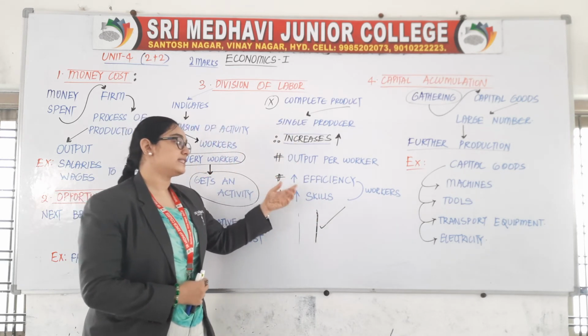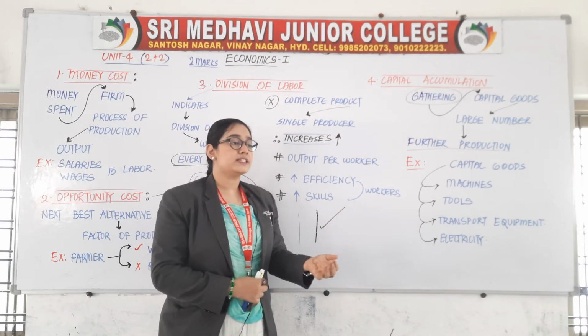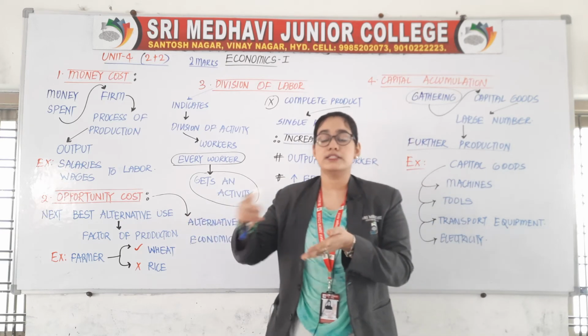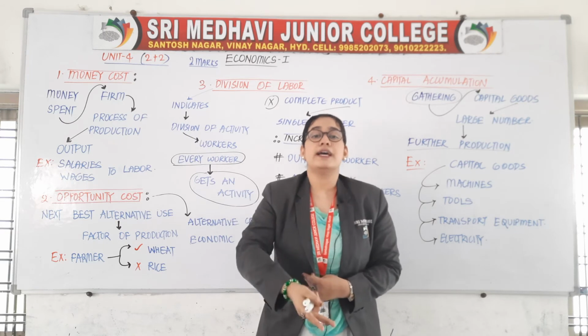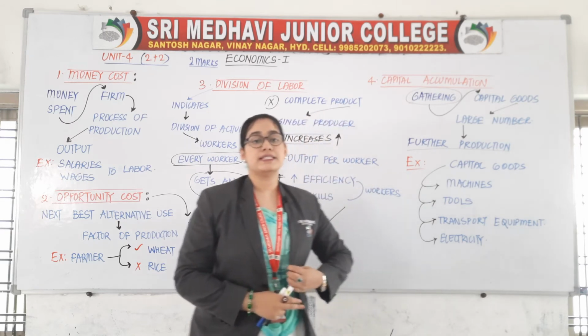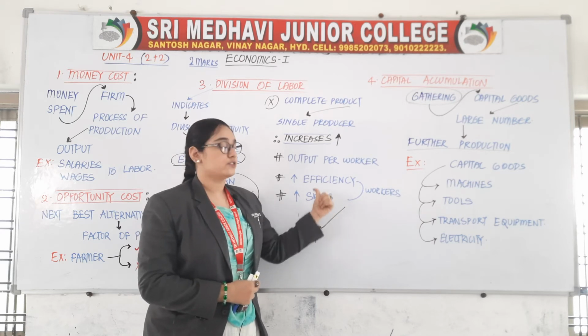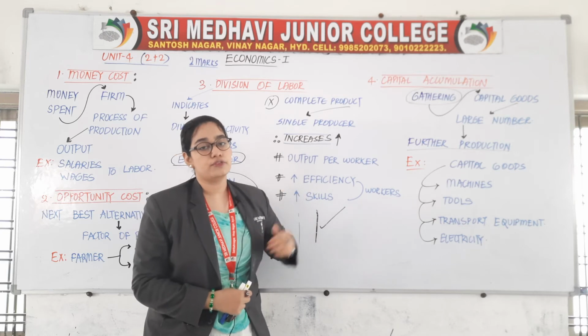It also increases the efficiency and skills of workers, because one person is doing only one work, he will not get confused, and he will become specialized in that work. That means he is increasing his efficiency and skills. So these are the advantages of division of labor.